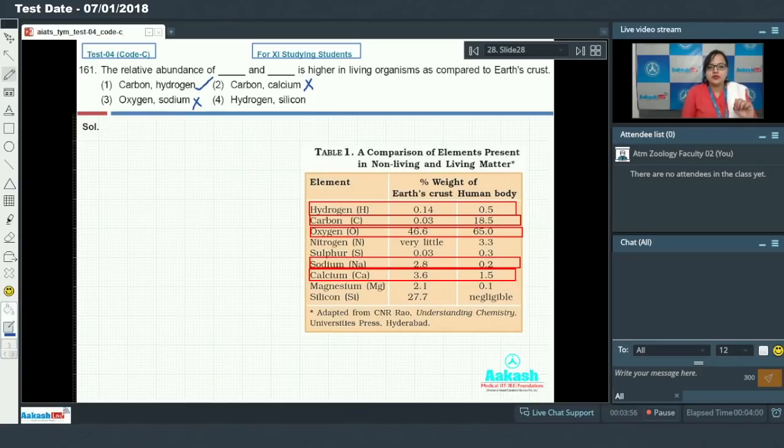Option 4, that is hydrogen and silicon. The relative abundance of hydrogen is higher in the human body as compared to the Earth's crust, but the relative abundance of silicon is higher in the Earth's crust, while it is negligible in the human body. So option 4 cannot be our answer. So the option which gives the correct answer for the blanks in the given statement is option 1. Let's proceed to our next question.